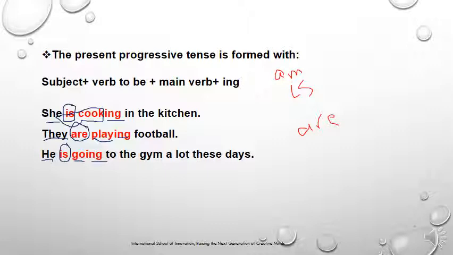The present progressive tense is formed with a subject plus verb to be, am, is, or are, plus the main verb plus ing. Am is used when I'm talking about myself. I'm using I, so I am cooking in the kitchen. Is is used for singular subjects, and are is used for plural subjects.